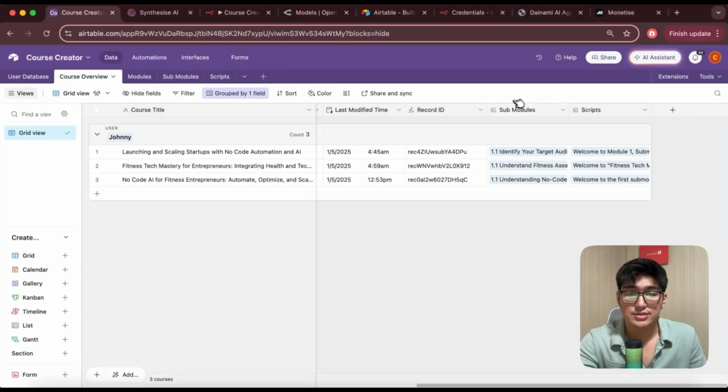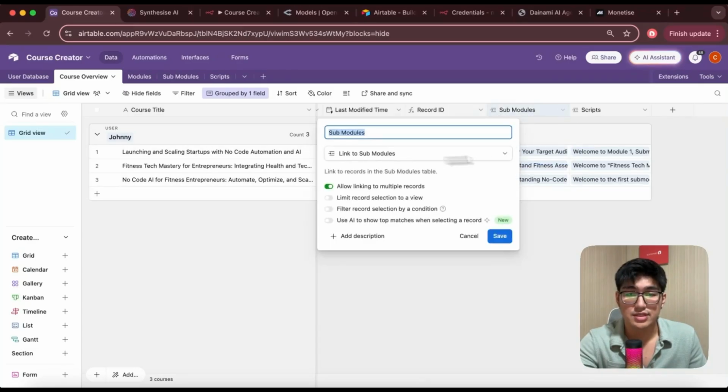You also want to link it to submodules, same thing, link to another record, and link it to scripts as well.